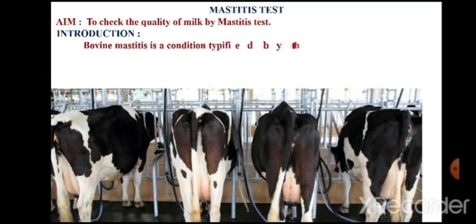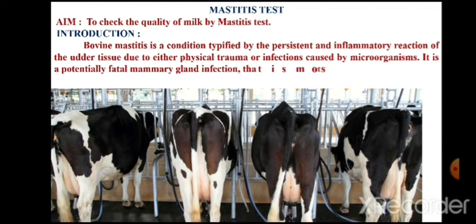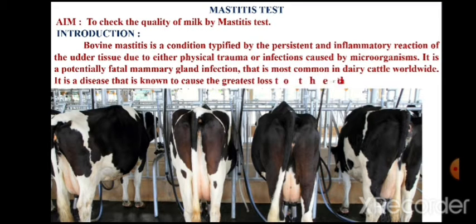Now let us first understand what is the meaning of mastitis and what is the importance of this test. This test is related to testing the milk to know whether the milking animal is suffering from infection which is called mastitis, also called bovine mastitis.